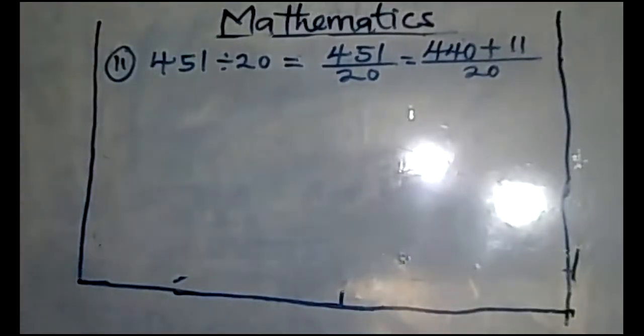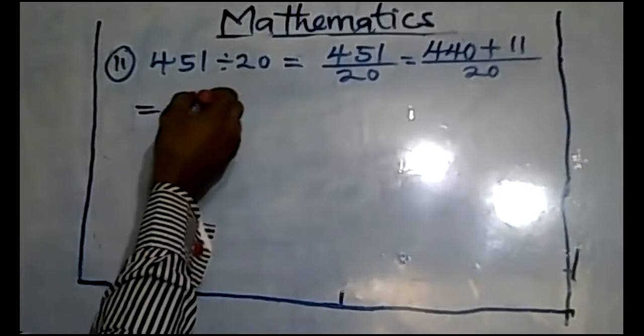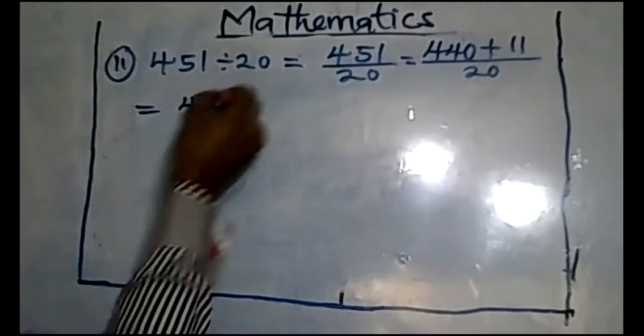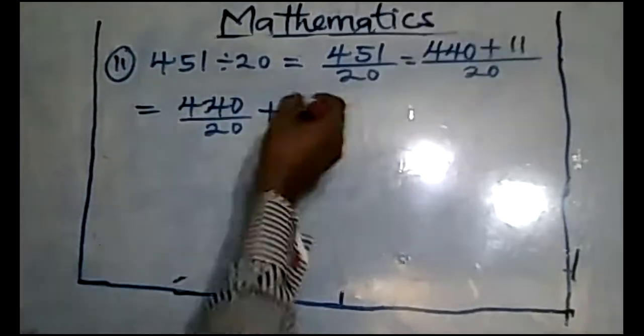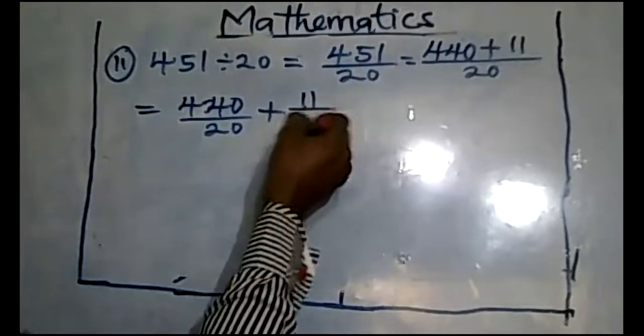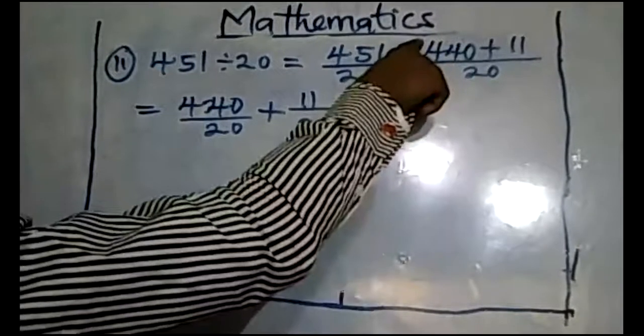Is that okay? Are you confused? You can do this over 20. Now you come here to say 440 divided by 20 plus that same 11 divided by 20, because this 20 is dividing your 440.